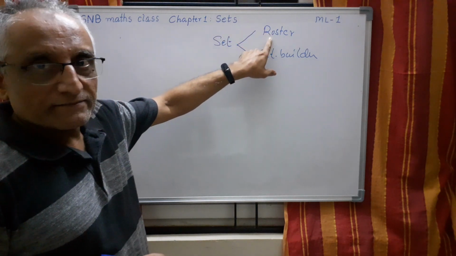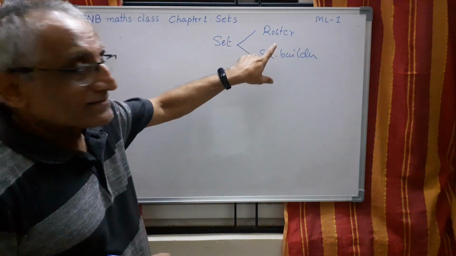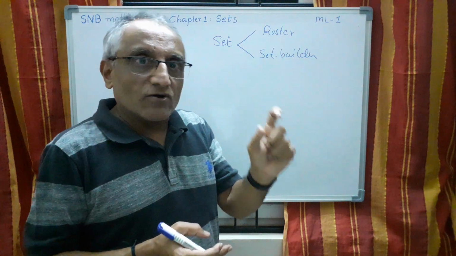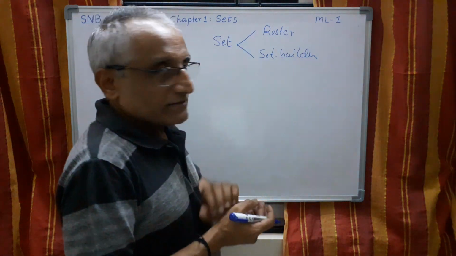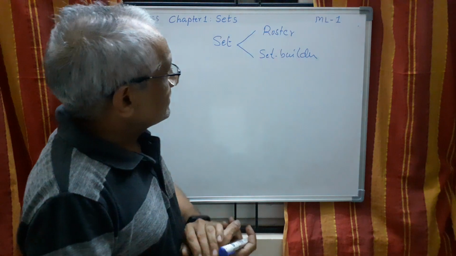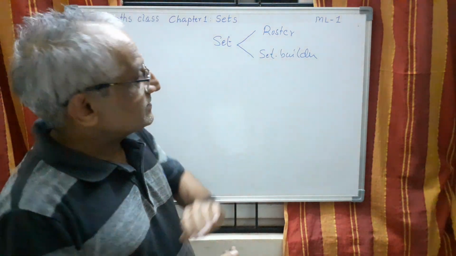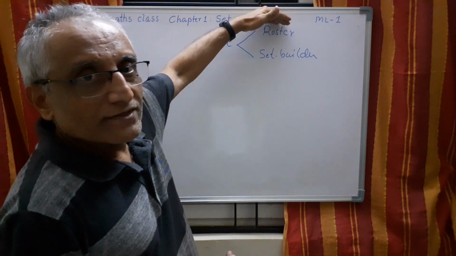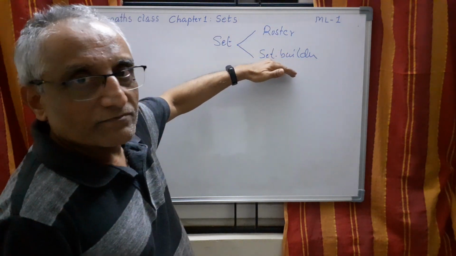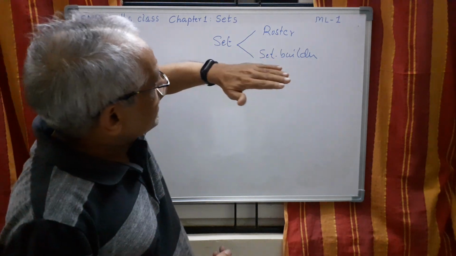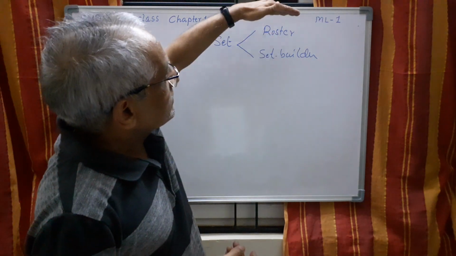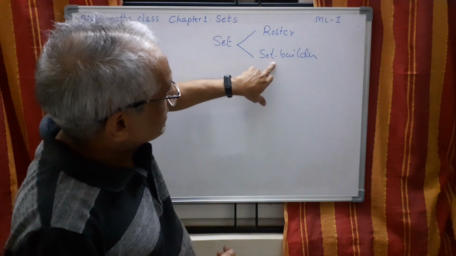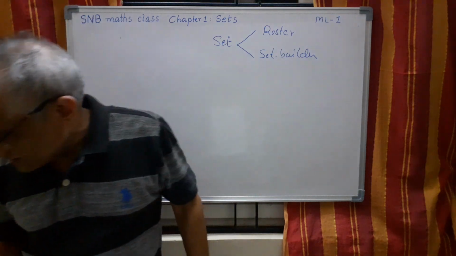In set builder form, you represent the elements using a common characteristic or common rule. Sometimes questions will be like this: a set is represented in roster form and you have to convert into set builder form, or it is given in set builder form and you have to convert into roster form. Let me first show how you can convert set builder form into roster form.